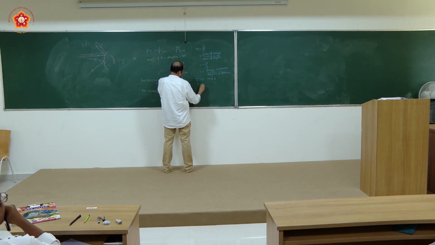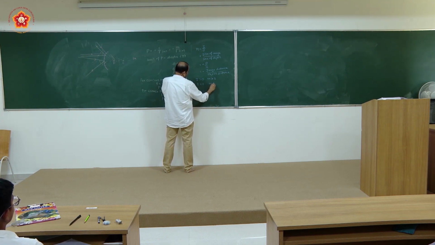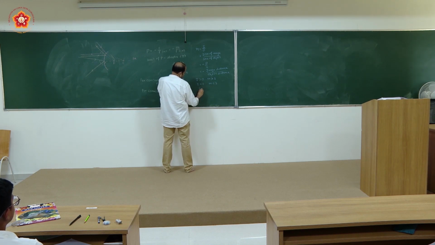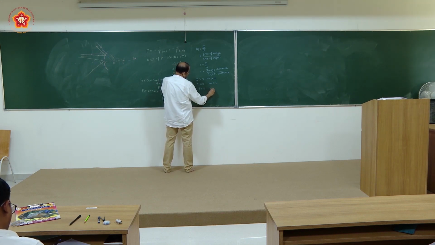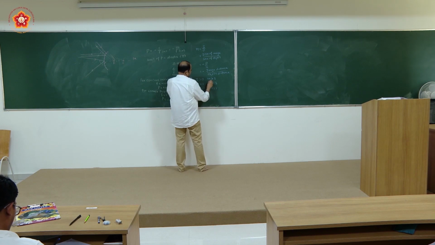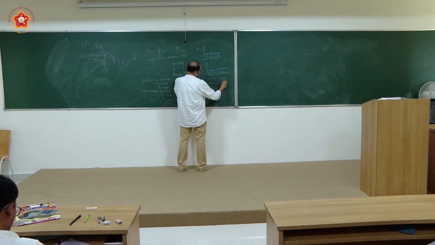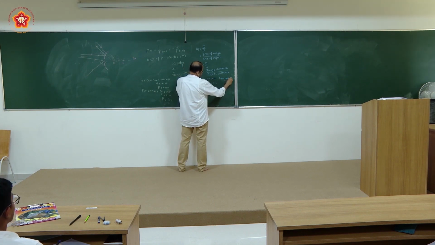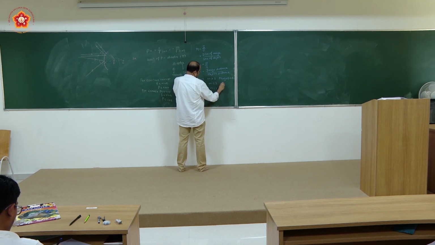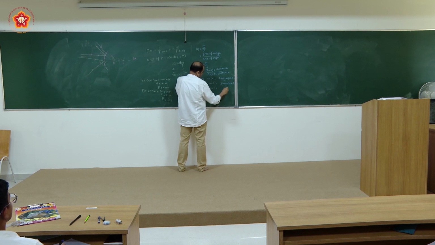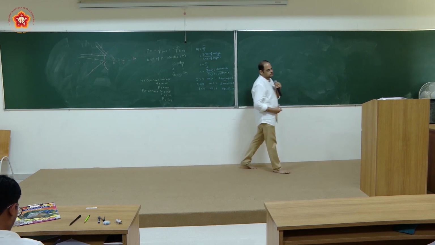Size of image less than size of object, m will be less than 1. I is equal to O, m will be equal to 1. This is telling you that image is greater than the object. It means that this is a magnified image. This will be diminished image. And this will be of equal size. Image will be of equal size as that of the object.